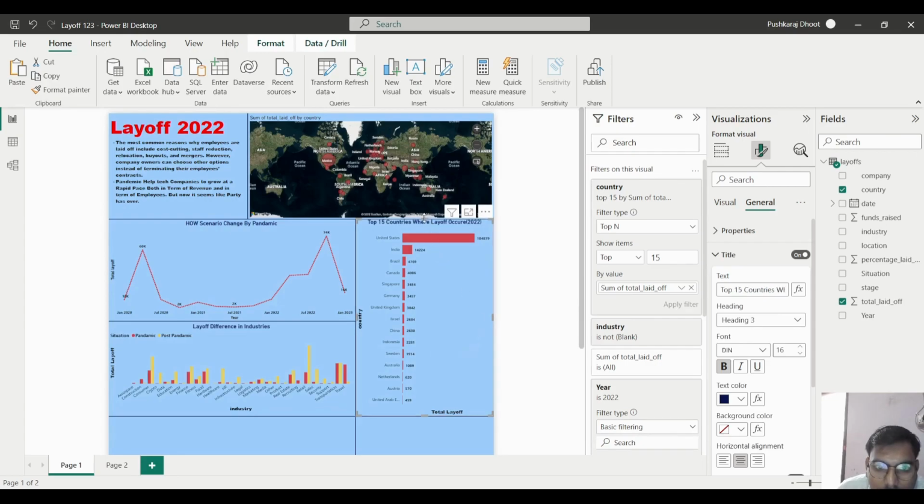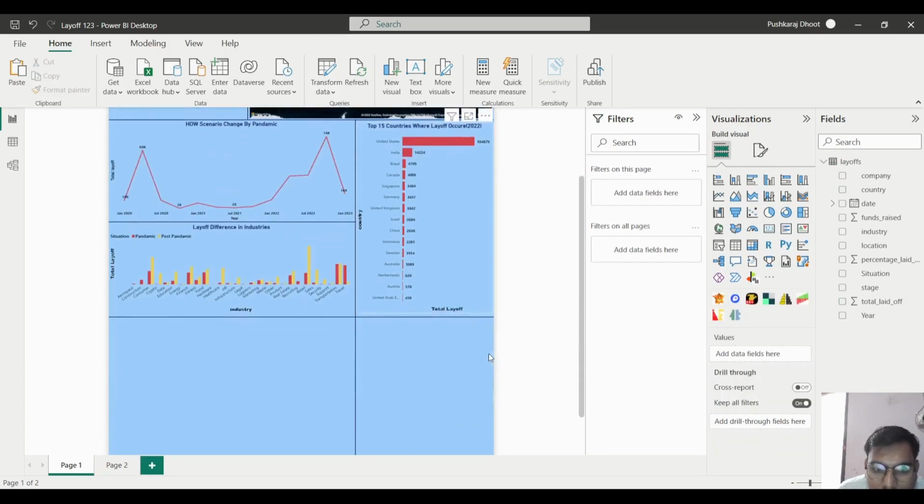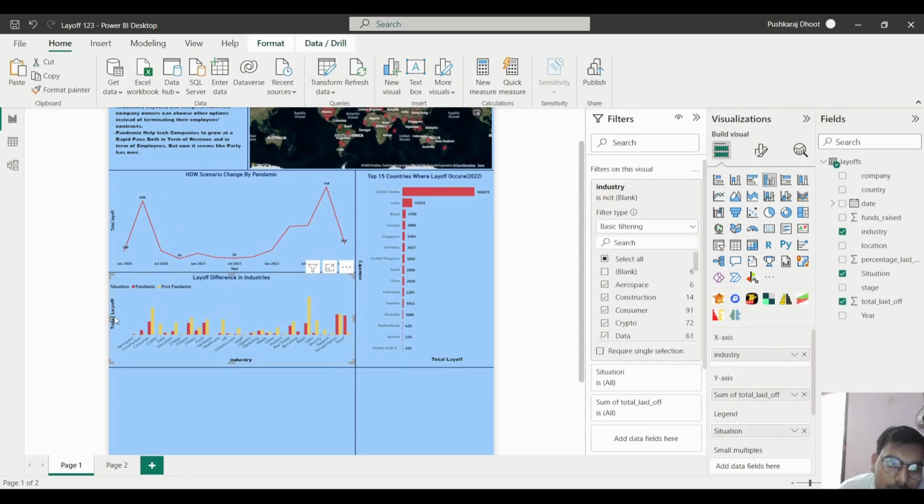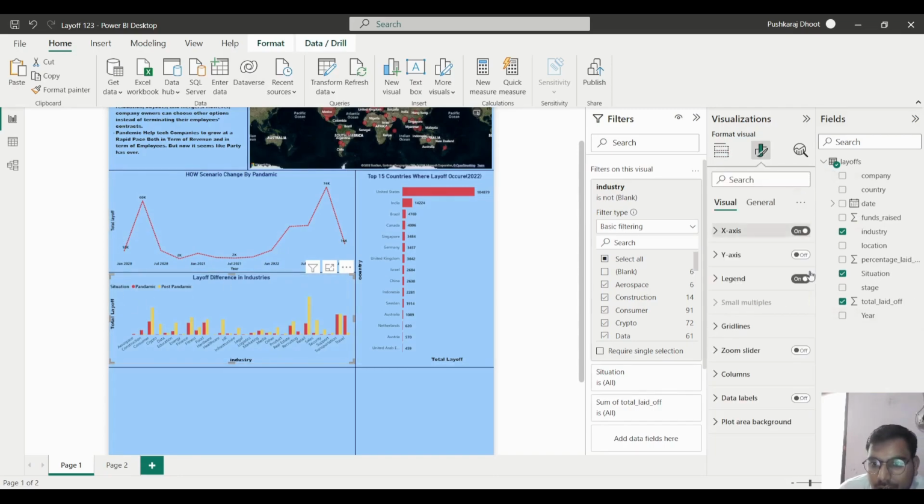Okay, now what we will do, we will just take here downward, and here also we will take the upward, so it will become the match now. After that one, here you can see that we had added the country also, but here you can see the labels. Okay, that font is looking different. So what we will do now, we will change the font of that one.